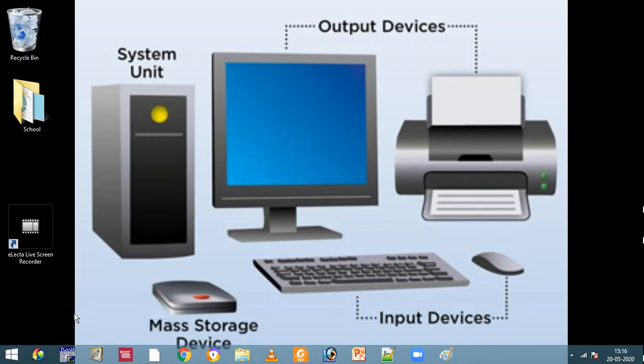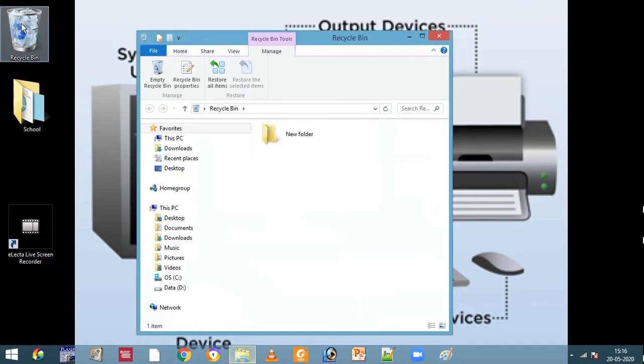Here, delete. See, the new folder has disappeared from the desktop. Where is it gone? It is in the recycle bin. See, in our recycle bin we have this new folder. Fine, but by mistake I have deleted this new folder, so I want it again on my desktop.